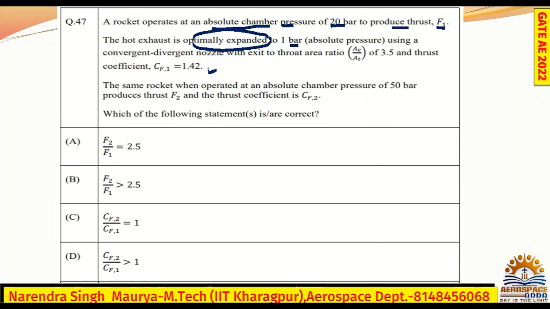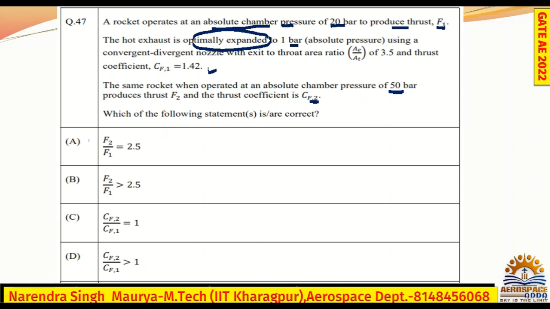It is given that the same rocket, when operated at an absolute chamber pressure of 50 bar, produces thrust F2 and thrust coefficient CF2. Which of the following statements are correct? More than one option may be correct.